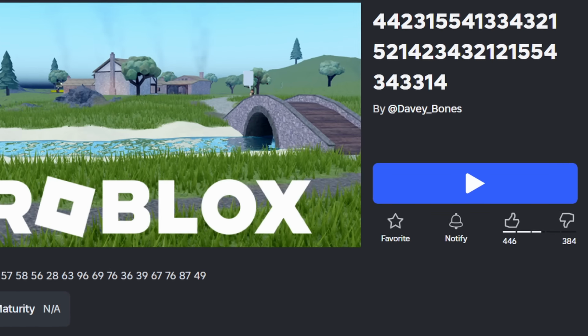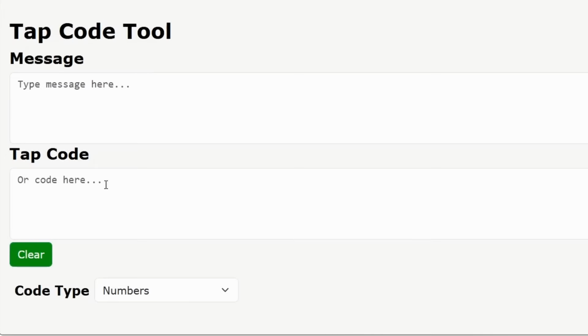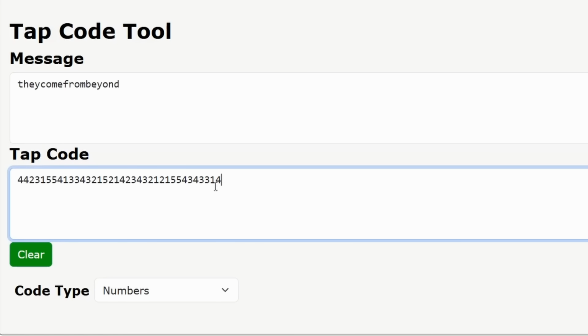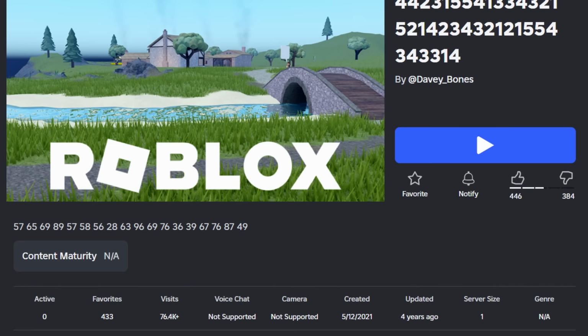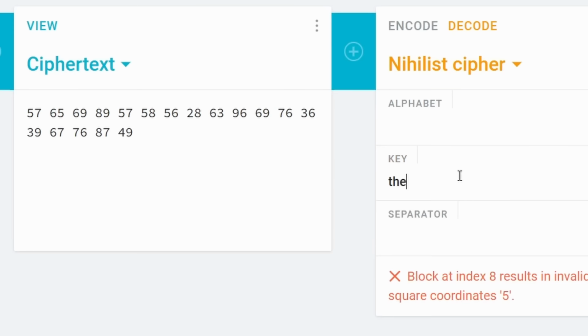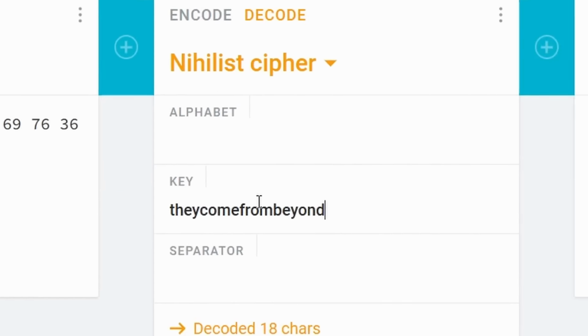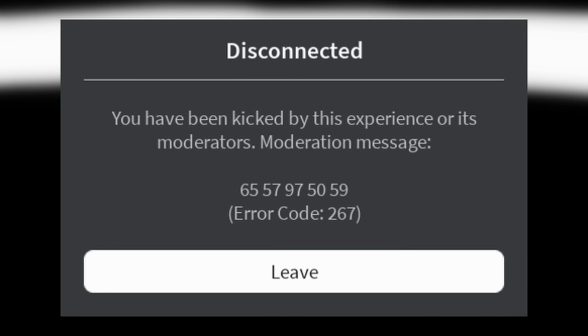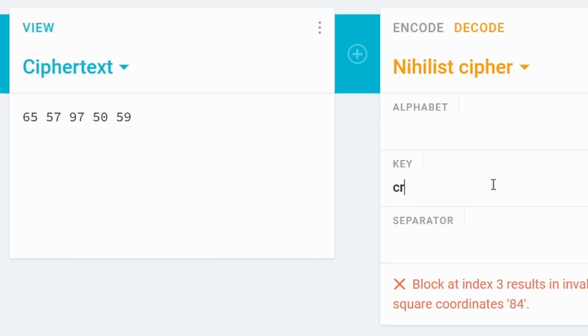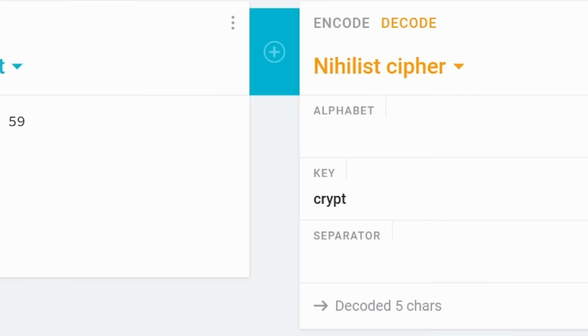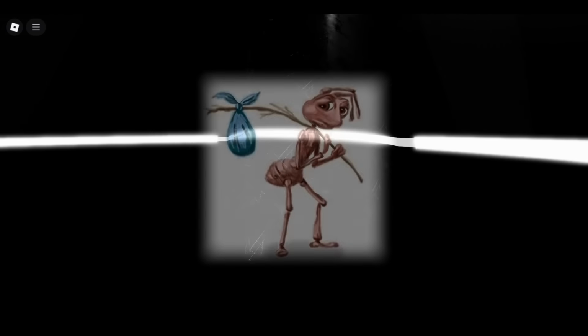Diving deeper, I found the game that you'd be sent to, and by using the tap code cipher I managed to decode the title, which read, They Come From Beyond. And by using the nihilist cipher with the key They Come From Beyond, I also managed to decode the description, which reads as this message. Lastly, I decoded the kick message with the same cipher using the key cryptic, and the translated message read as We See. Now for who's the we that's seeing? I have no idea. But regarding the game and the UFO command, this is the last thing I was able to discover.